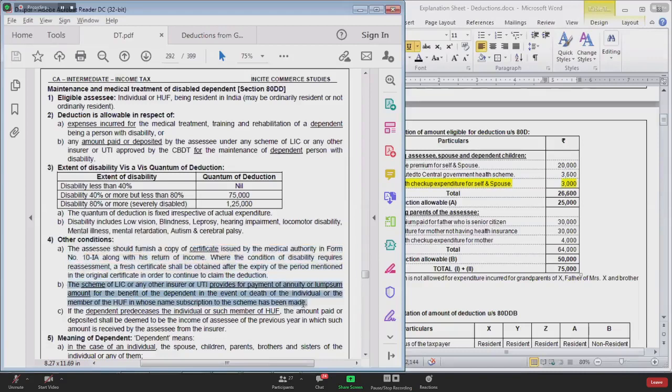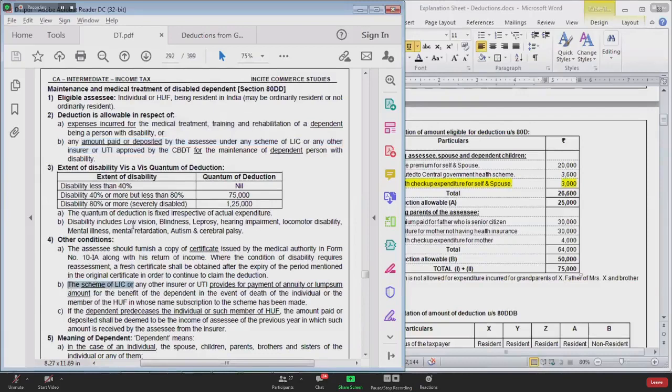Point number B. I told you now, you have to incur expenditure either for medical treatment, training and rehabilitation, or you deposit money with LIC, UTI or any other insurance company for the benefit of a dependent person. You take a policy. That policy should provide for payment of annuity or lump sum amount to the dependent person in case of your death. That is what is explained in point number B.